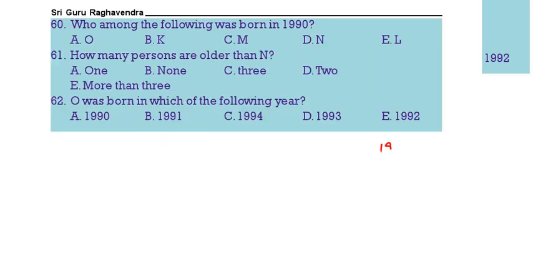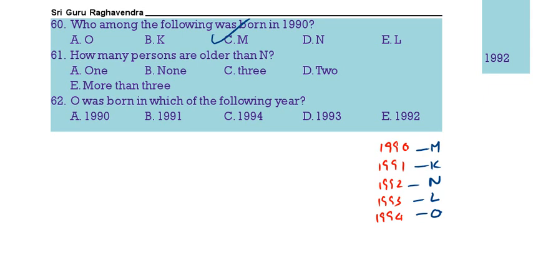See, 1990, 91, 92, 93, 94: M, K, N, L, O. Who is born in 1990? That is M. How many persons are older than N? 2 persons. Then O was born in which year? 1994. Next one.